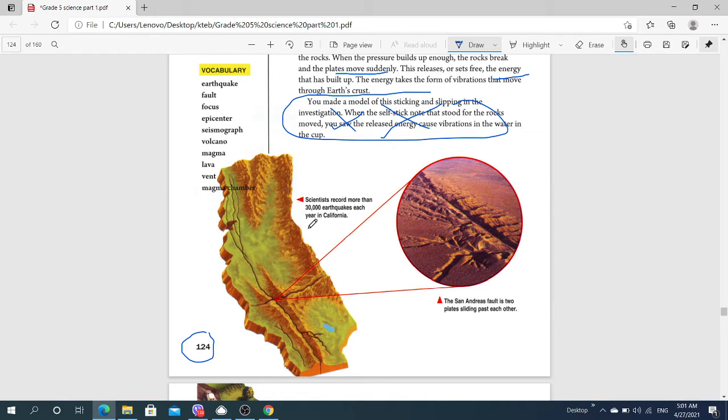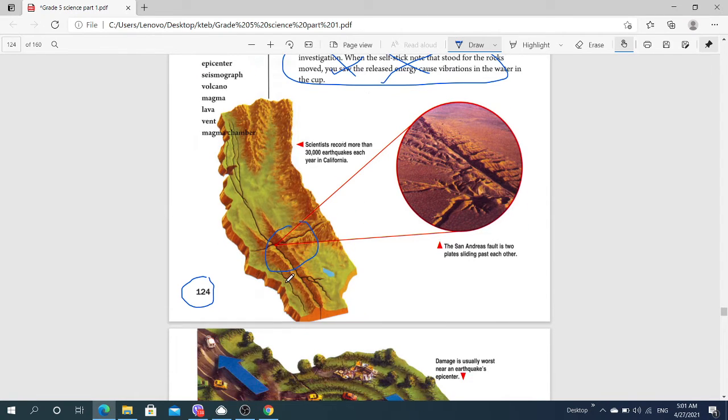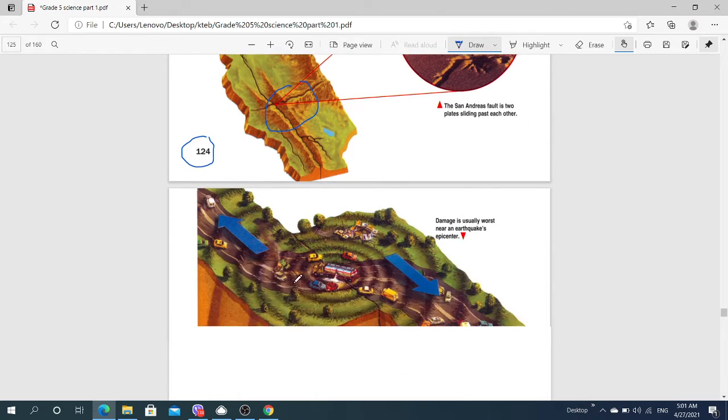30,000 earthquakes each year in California. It's too much. And then look at this picture. The San Andreas Fault is two plates sliding past each other. In this picture, do you see them sliding past each other? That's why the earthquake happens.